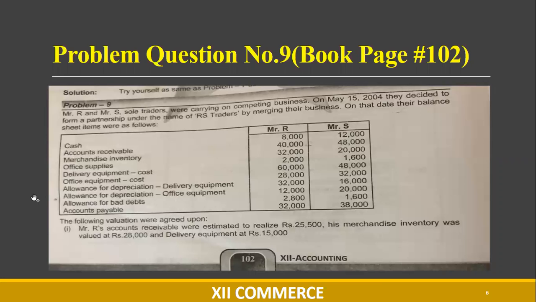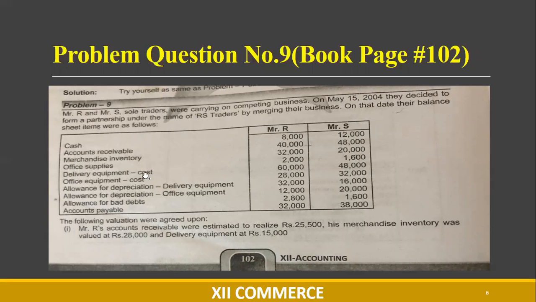Here in question number 9, we have Mr. R and S, sole traders who were carrying on a competing business. On 15 May 2004, they decided to form a partnership under the name of RS Traders. In the previous videos, as I guided you, you have to consider the date and highlight it, and then highlight the name of the partnership firm. On that date, their balance sheets were as follows. So this balance sheet is from when they were sole traders.